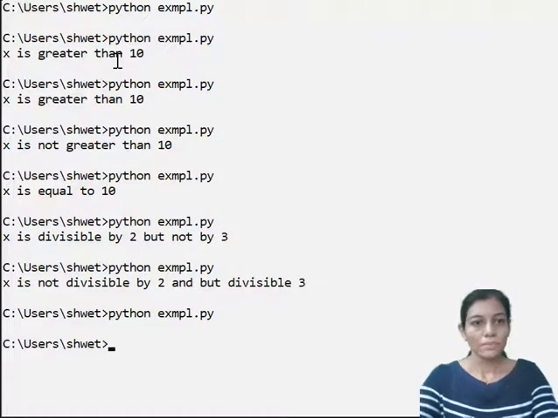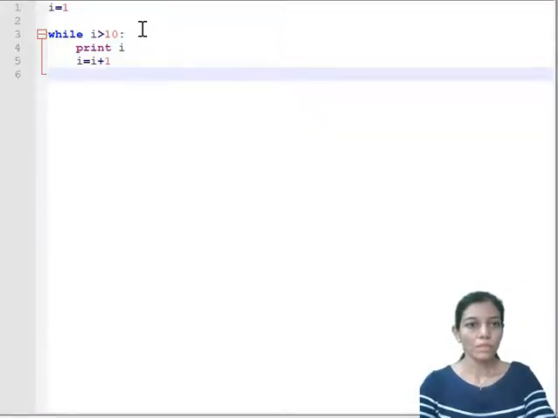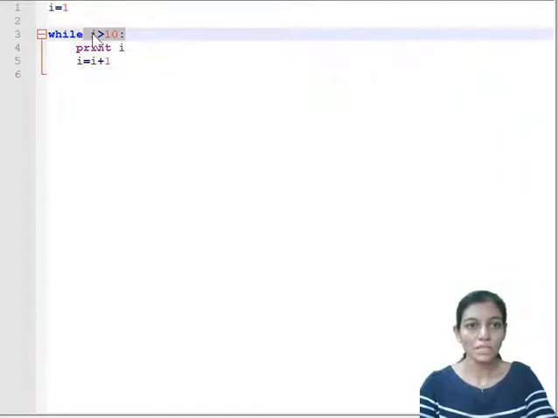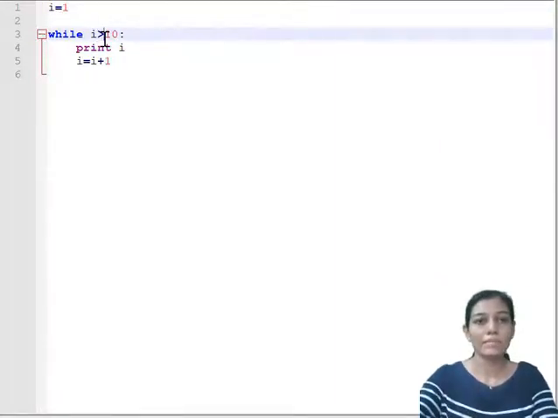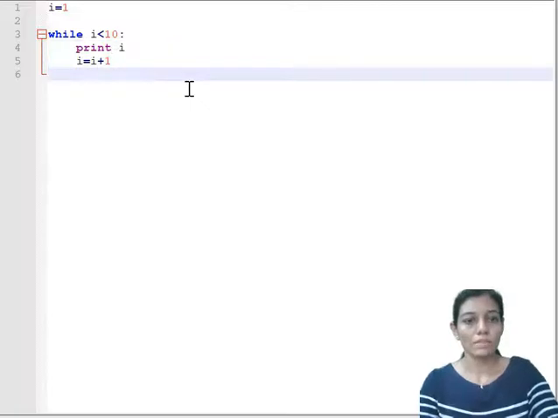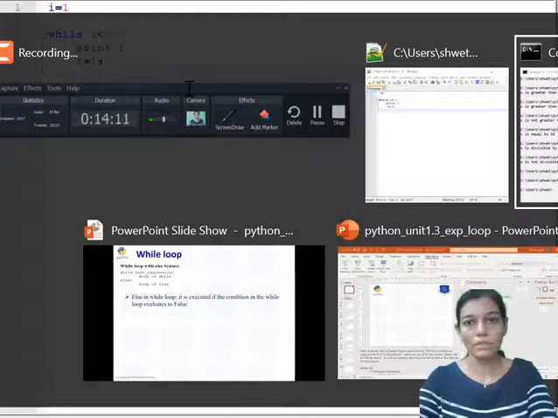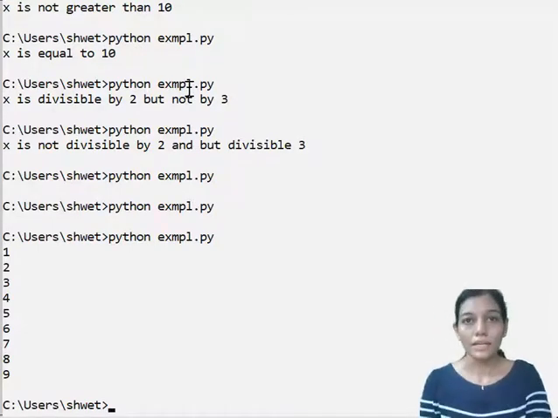So here, okay, it was not printing because here I have given the condition such that i is greater than 10. The first time i is equal to 1, and i greater than 10 will be evaluated into false. That is the reason it is not going inside this loop, inside this block, right? So that's why I have just made the change, and again try to execute the code. See, it is printing 1, 2, 3, 4, 5, 6, 7, 8 and 9, right? So this is how the iteration will happen.